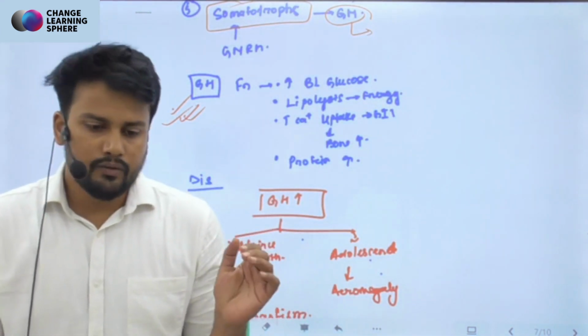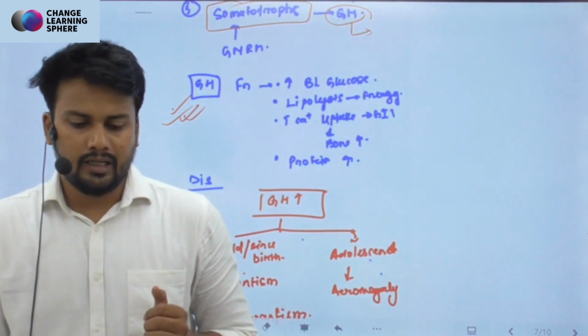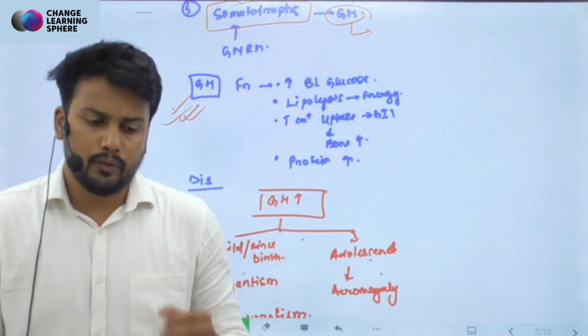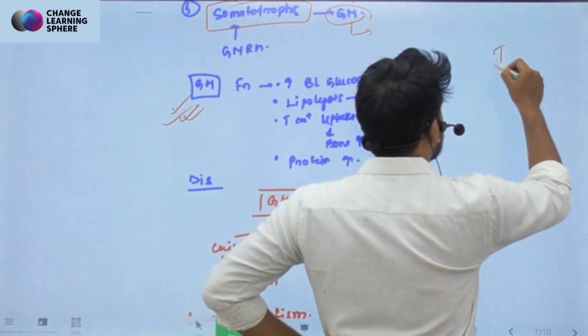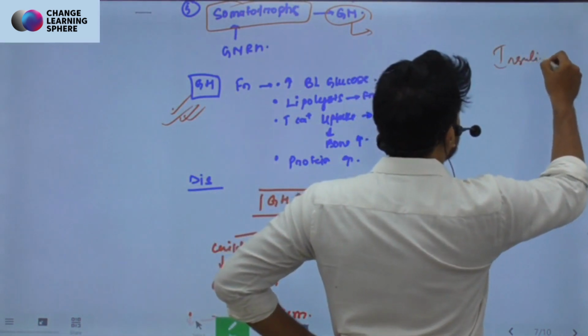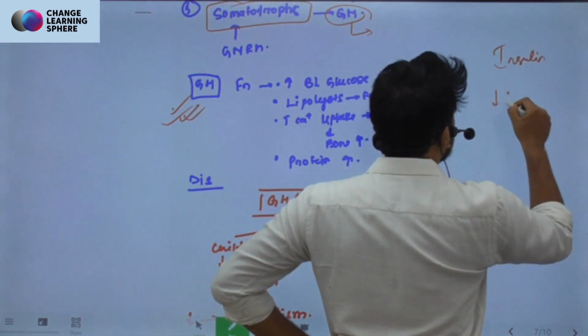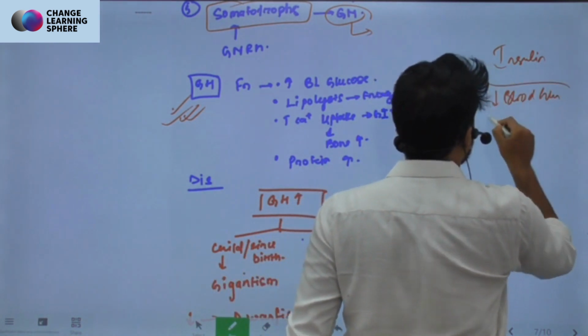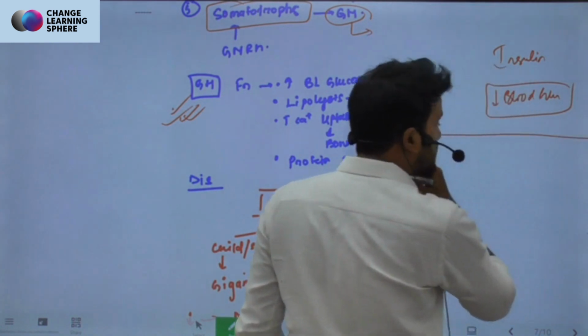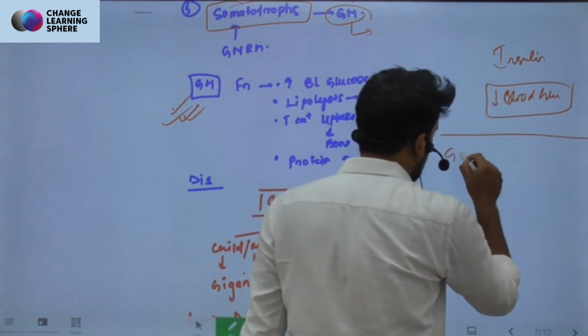Insulin, which decreases the blood glucose level, and this insulin is so powerful that there are so many hormones, right? So on one side there is insulin, which will decrease the blood glucose level. To counter this insulin, we have growth hormone.